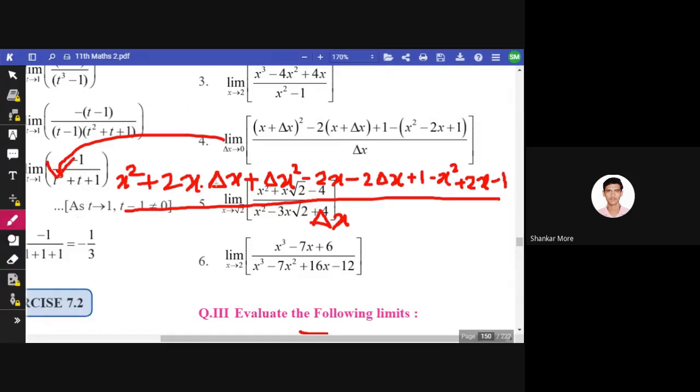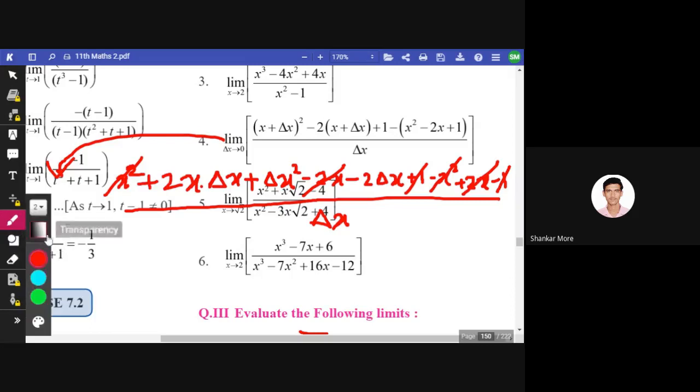Okay, so see what can be cancelled out. This 2x will be cancelled with this 2x. This x square gets cancelled with this x square. This plus 1 goes with this minus 1. So what is remaining?